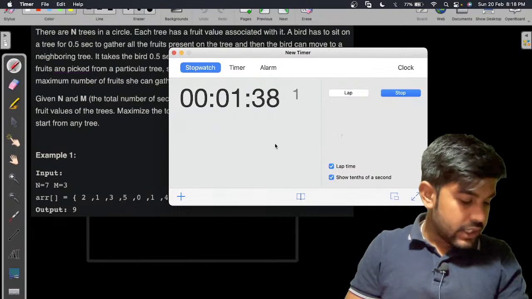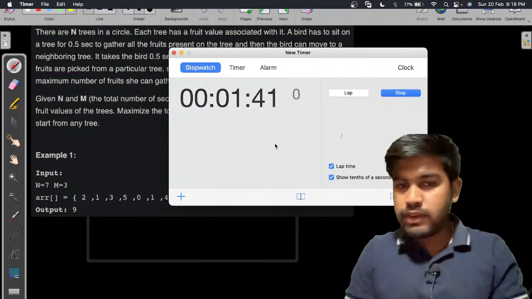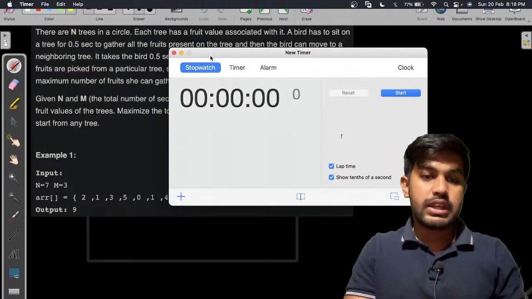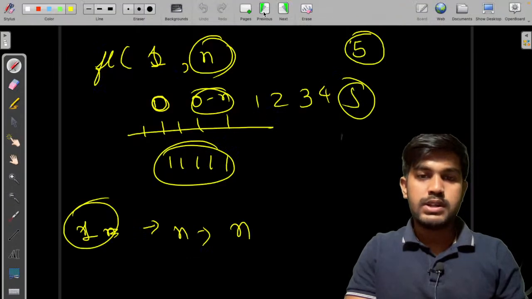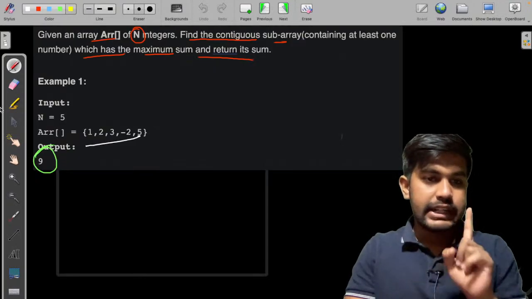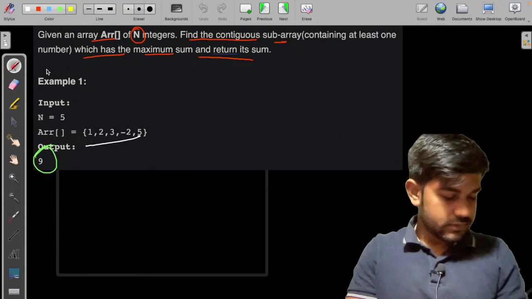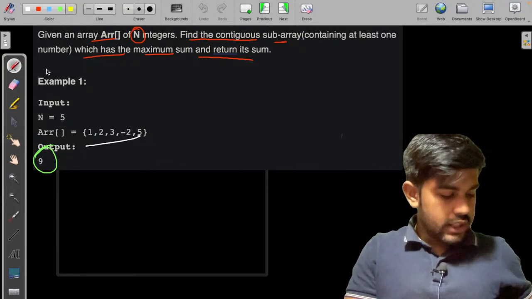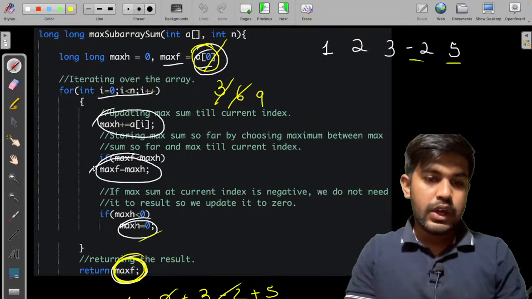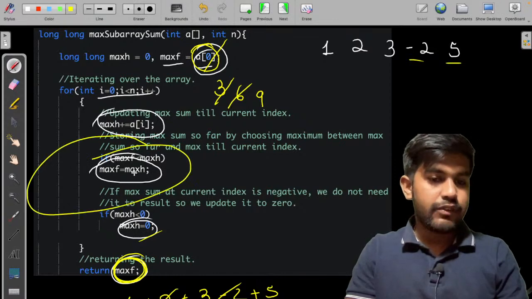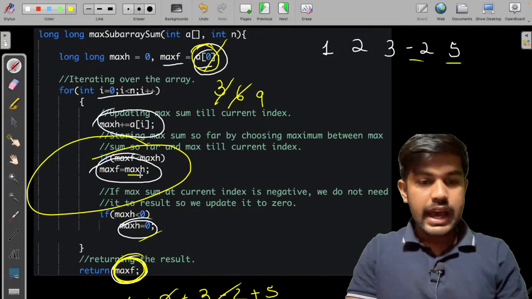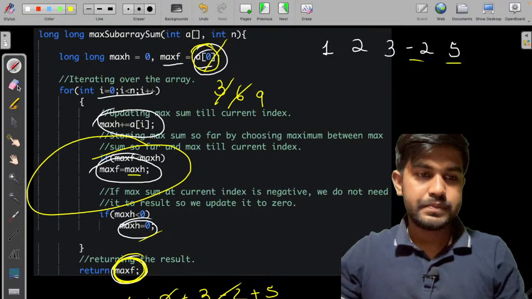Dry run for another case when max is less than 0. Why can't we take max less than 0? I'm telling you why. Because the question asked us that it should contain at least one element. It should contain at least one number. Take the example of all negative values. Even if we take the example of all negative values, it would get assigned at this point, and that would remain.